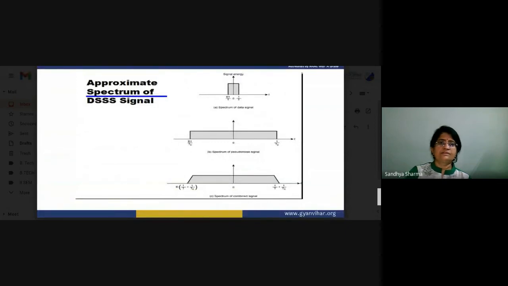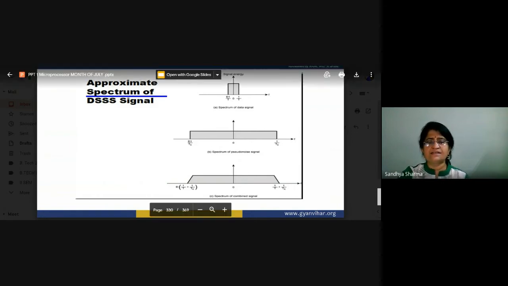Now here is your signal. You have to spread your signal, and so what will happen? This is the original signal, this is the bandwidth of the PN sequence channel, and this is the combined effect of both the signals.